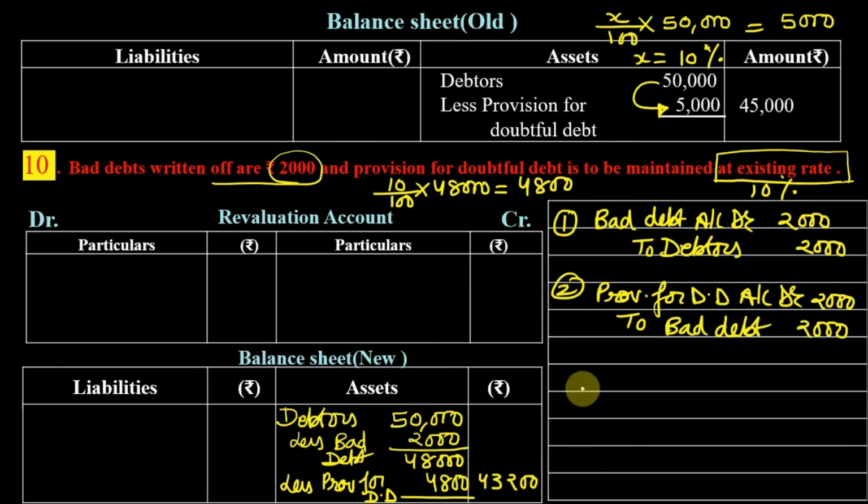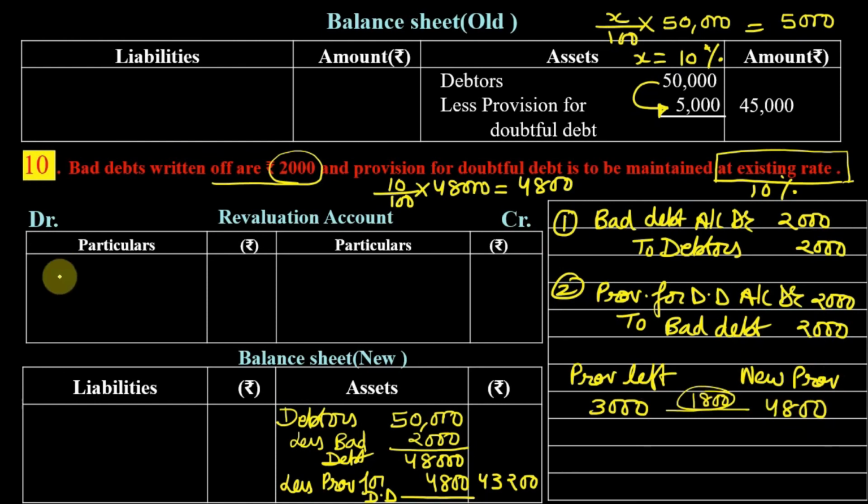Okay, so let us compare how much is provision left. Provision left is 3,000 and the new provision which we want to maintain is 4,800. So if you compare these two, how much more provision we need to create is 1,800. So you can see that the provision is increasing by 1,800.